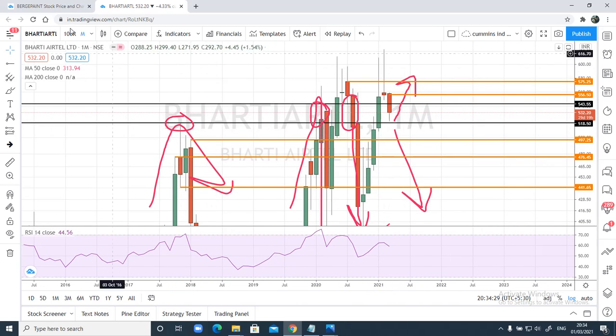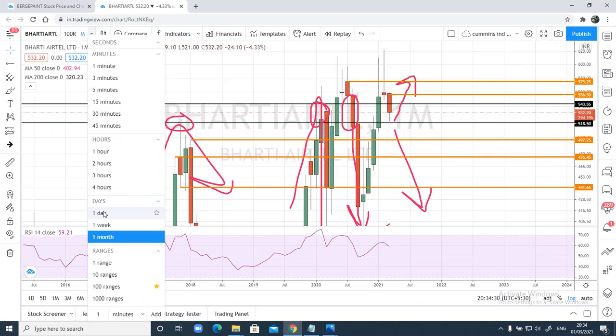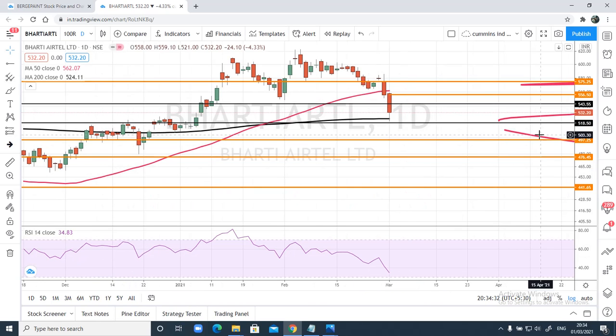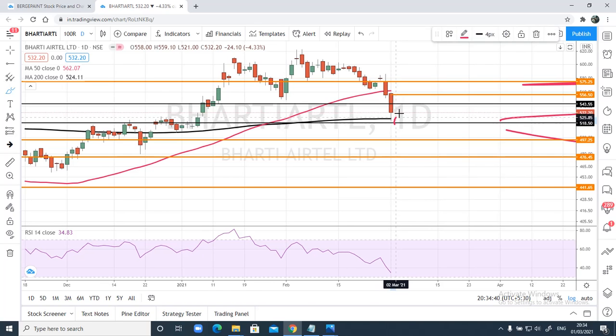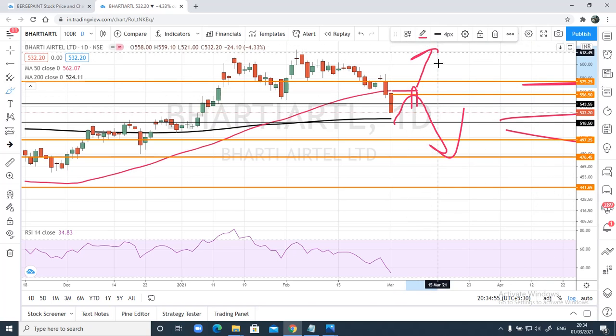Once price closes below 518, as I've said before, check out the daily chart. It will be below the 200-day moving average. From this level there are good chances prices can become weak, but before it moves down there can be a small move on the upside again where this 50 moving average can act as a resistance, and again it can start reversing from this level as well. Or in case we see any close above this 50 moving average, wait for the prices to close above 575 for the prices to move again on the upside.